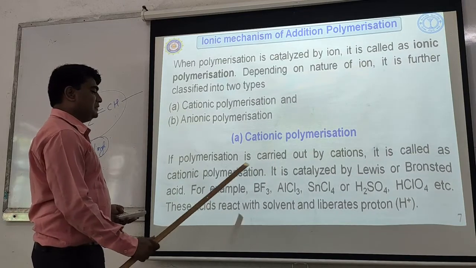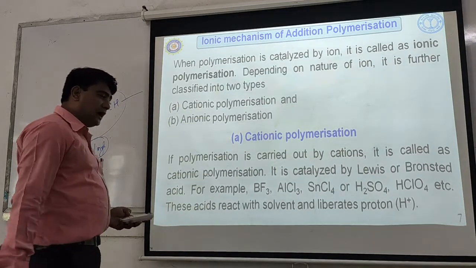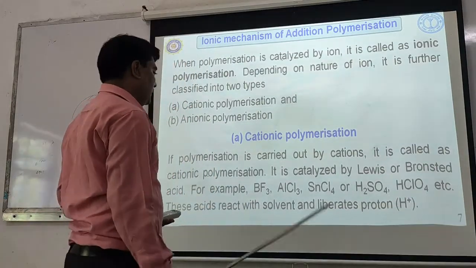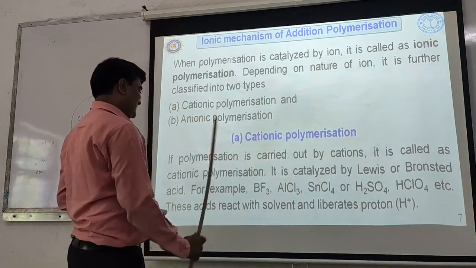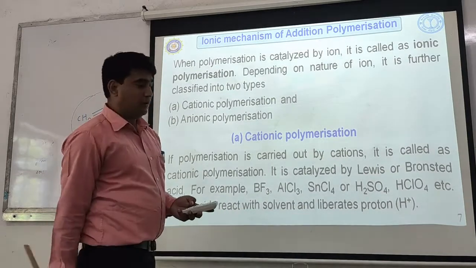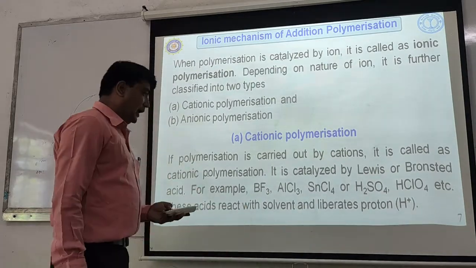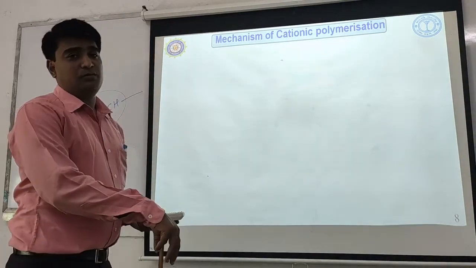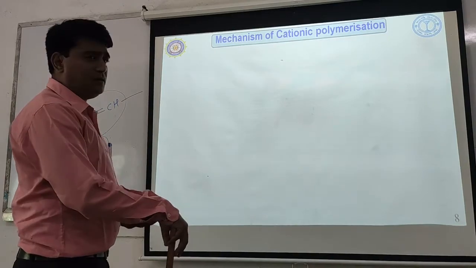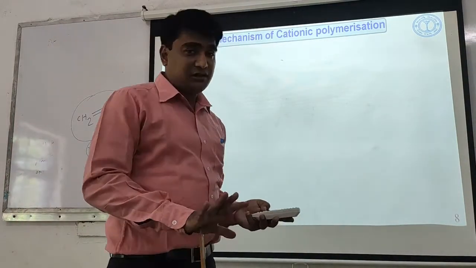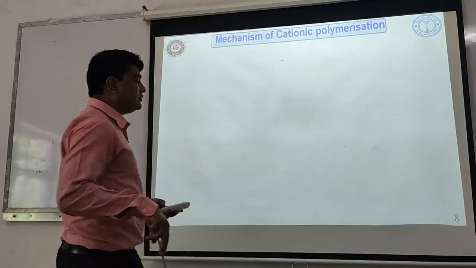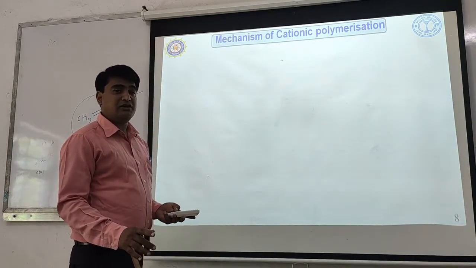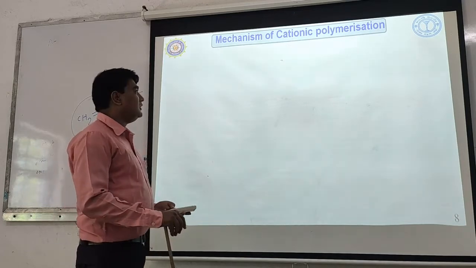Okay, so this acid reacts with the solvent molecule and first liberates a proton. So we will study the mechanism of this cationic polymerization. Again, the mechanism of cationic polymerization involves 3 steps. What are those 3 steps? The same 3 steps: initiation, propagation, and termination.